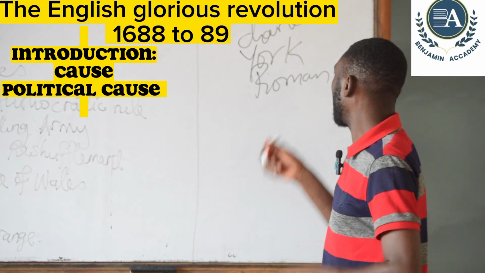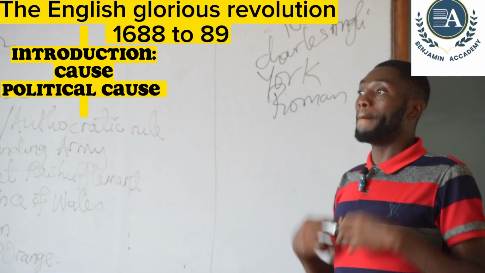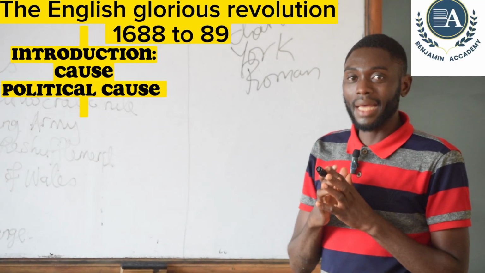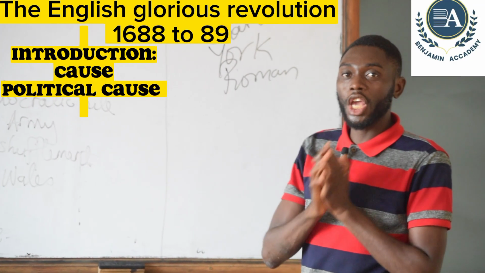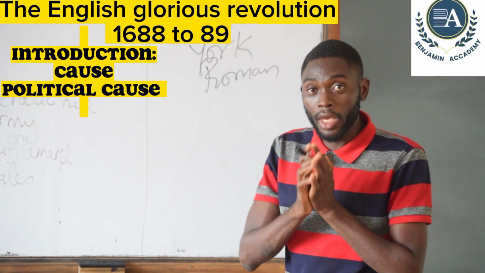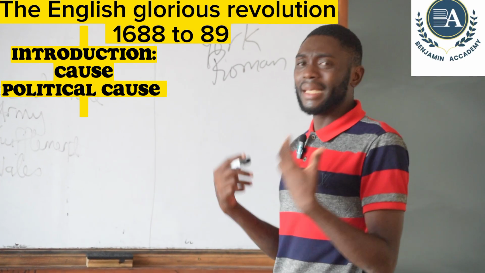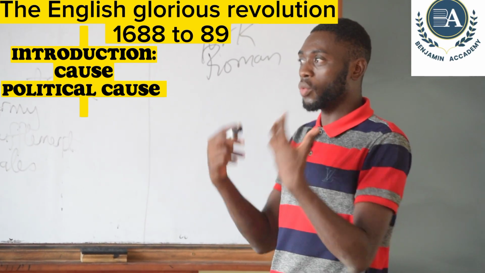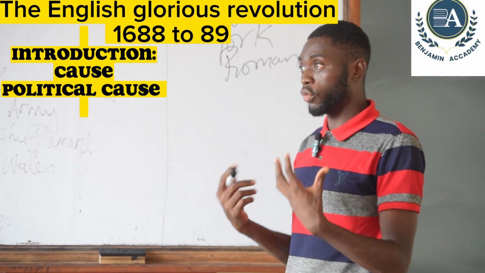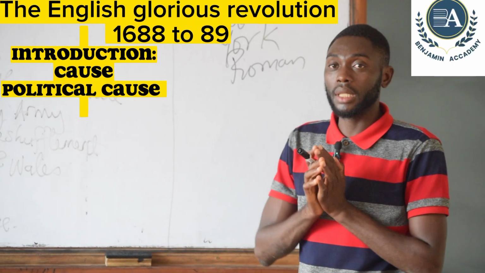The people of England wanted Anglicanism or Protestantism and not Catholics, but they accepted James to rule them as a Catholic leader, with the reason that James had to promise to rule England as an Anglican state and not as a Catholic state. But when James came to power, 3 years after, he carried out policies that were against the people of England, and the people had to carry out a revolution against him from 1688 to 1689.